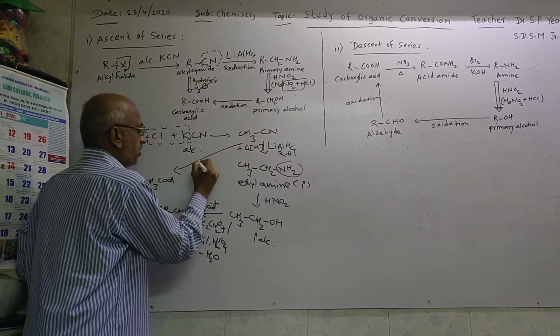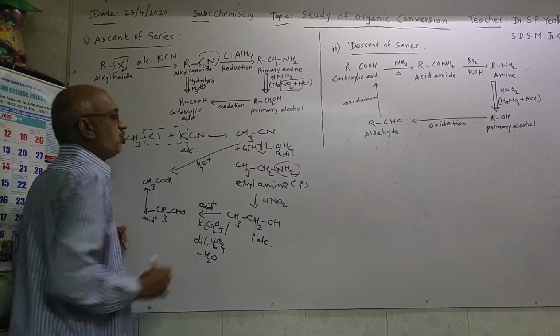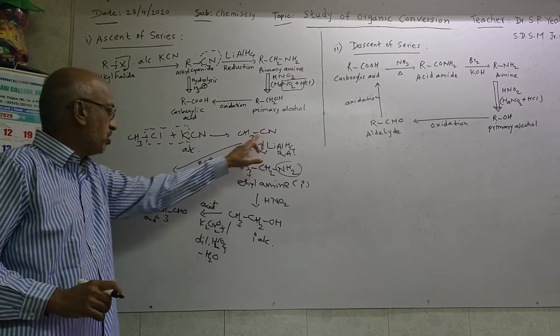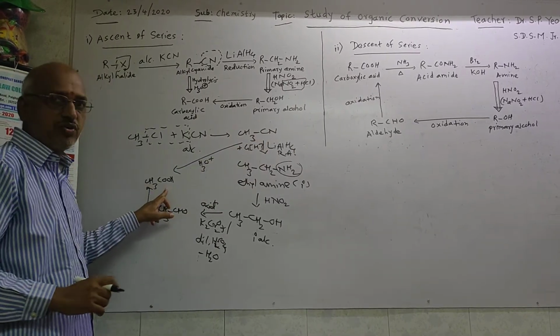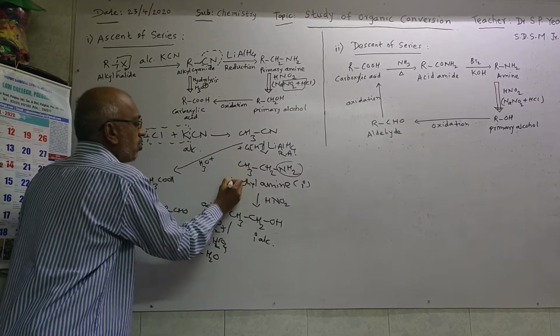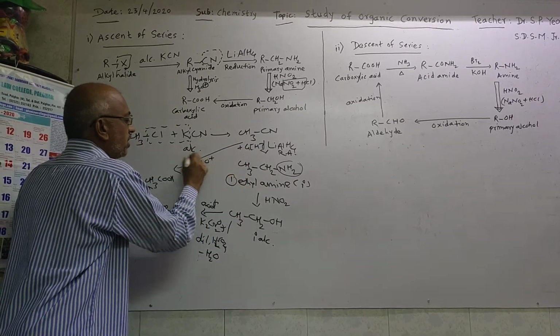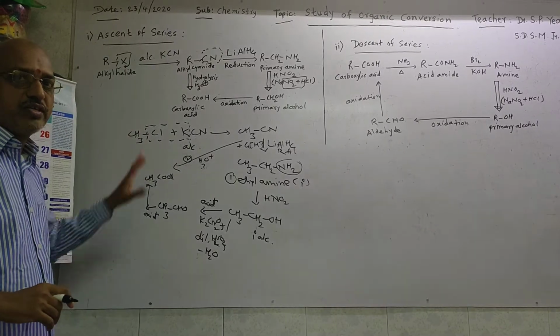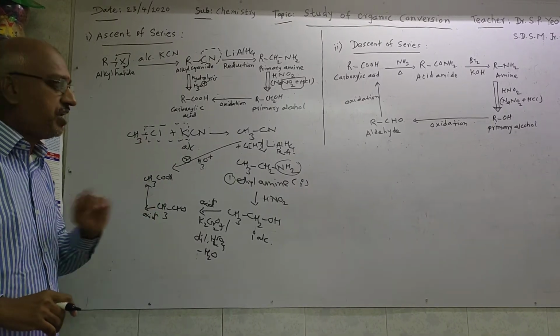Hydrolysis means addition of H3O plus ion. By hydrolysis over the cyanide group, we can get CH3COOH directly also. So this is one way, and this is the second way. Clear? So these are the ascending series, or ascent of the series, of this organic reaction.